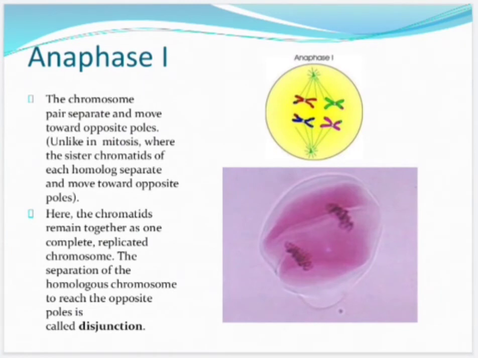Anaphase first: the cell begins to lengthen. The chromosome pairs separate and move toward opposite poles, unlike in mitosis where the sister chromatids of each homologue separate and move towards opposite poles. Here the chromatids remain together as one complete replicated chromosome. The separation of the homologous chromosomes to reach the opposite poles is called disjunction.